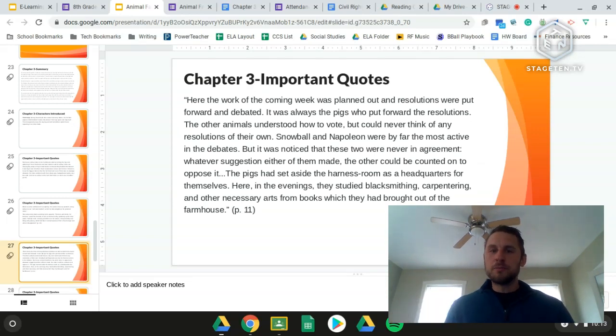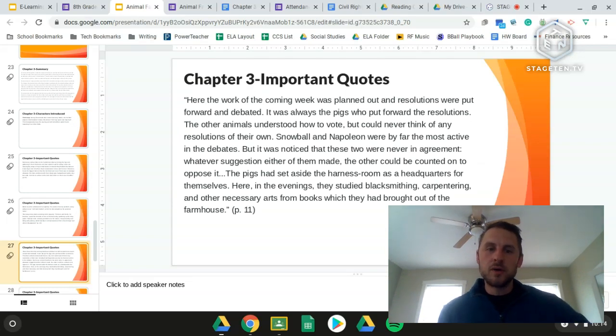And then also mentioning that Snowball and Napoleon are the most active ones, and the two of them can never seem to agree. I mentioned this in a video before, but I'm sure there are some of you, looking at the allegory chart, which we will be going back to after we read chapter 4, who can predict the two figures from history that Snowball and Napoleon are representing.